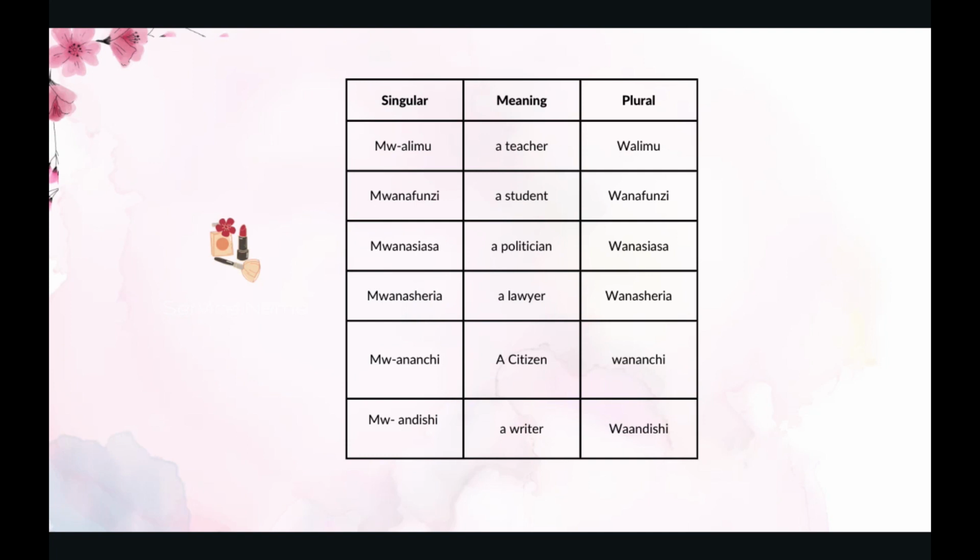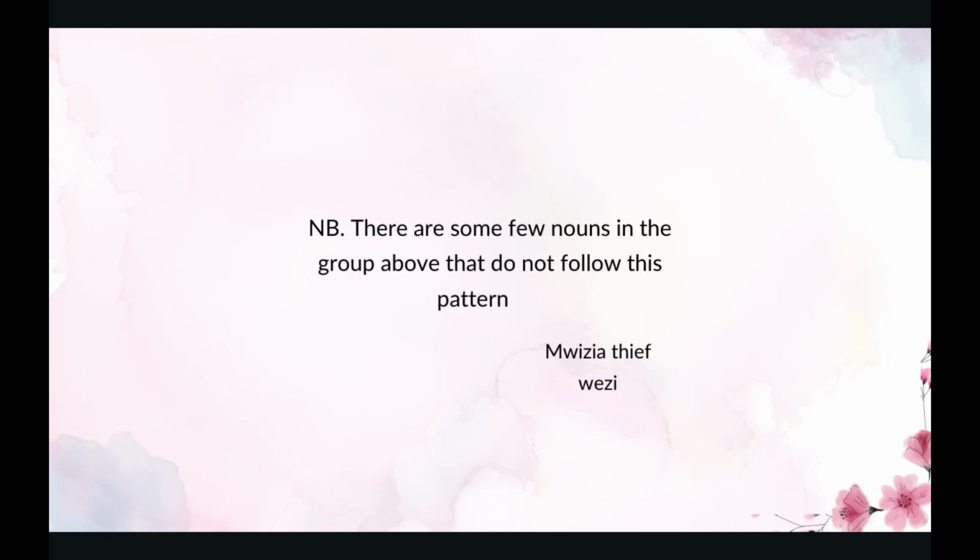The next one is mwandishi. Mwandishi means a writer. A writer in plural is waandishi. Note, there are some few nouns in the group above that do not follow this pattern, e.g. mwizi. Mwizi means a thief, which in plural is wezi.